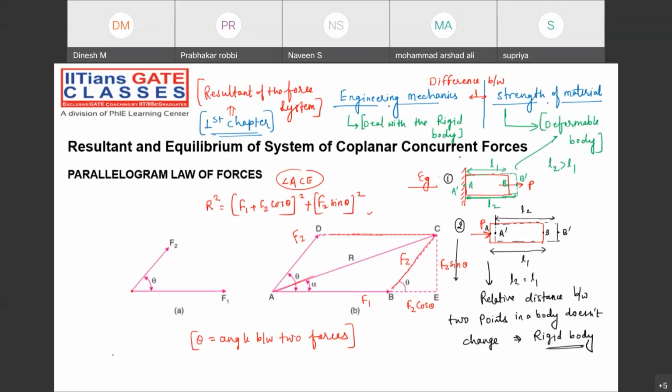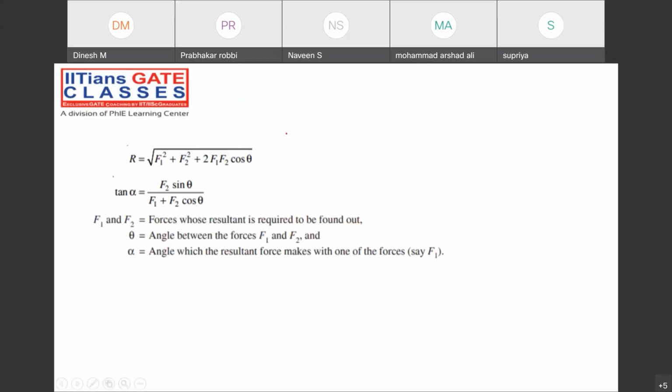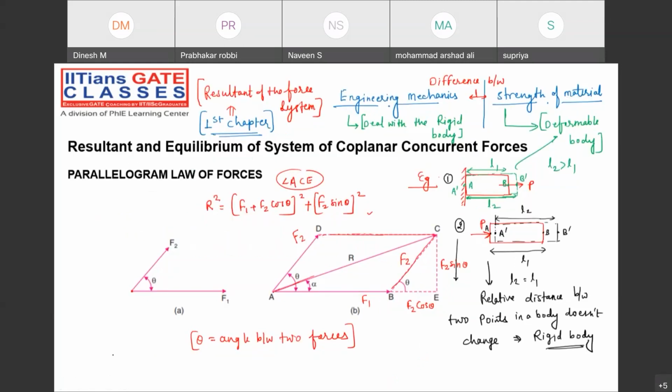Done? All of you done? Perfect. Now try to follow the concept. So R square is equal to (F1 + F2 cos theta) whole square plus (F2 sin theta) whole square. Because when you see the triangle, this is the triangle we are making. This will be the right angle triangle, and we can just apply the Pythagoras theorem.